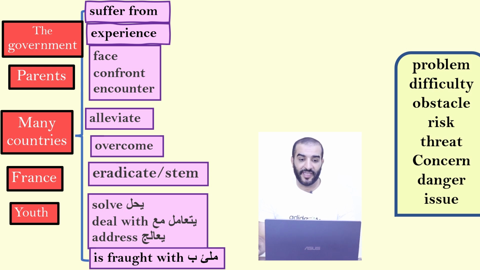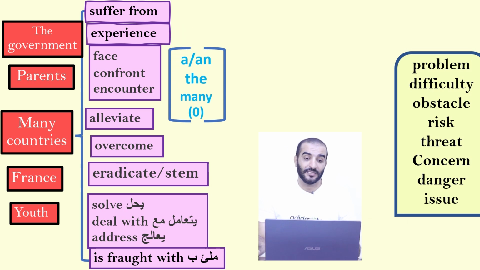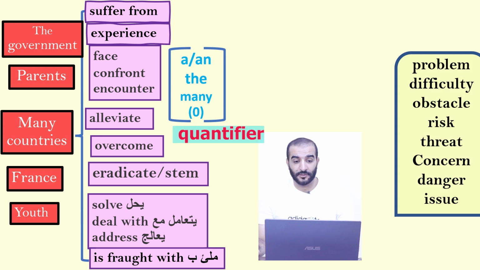Lots of dogs live there. We need what? The second thing, we need the prepositions, the definite and indefinite articles, or an, or that, or many, or numerous. And we said before, these words are what? Are countable, singular and plural.